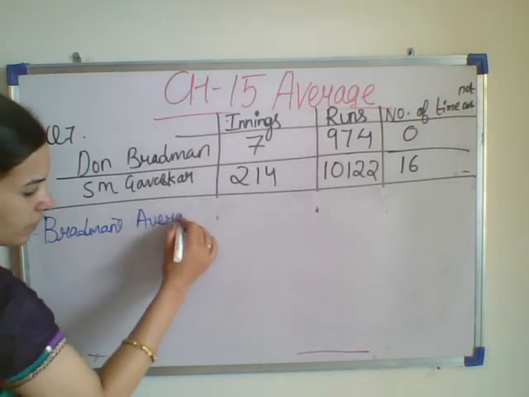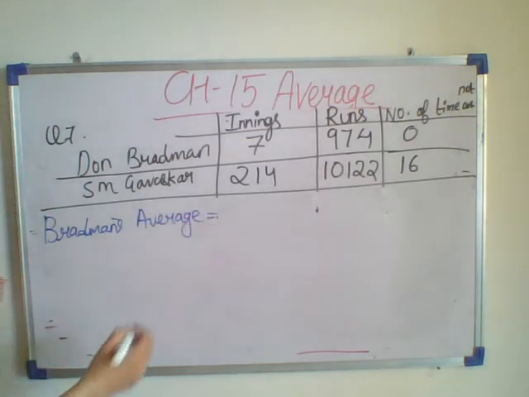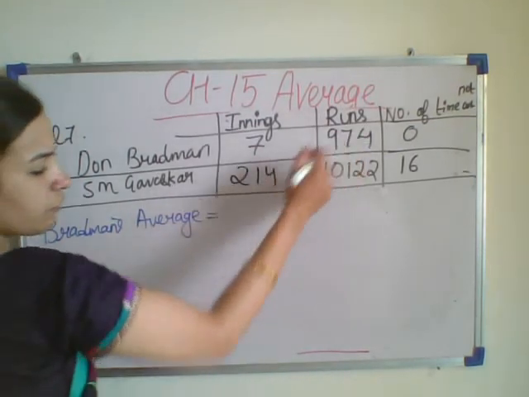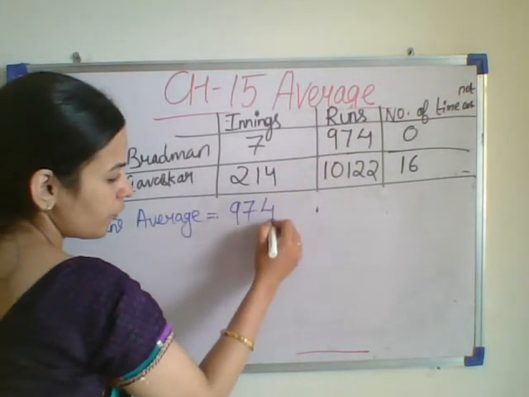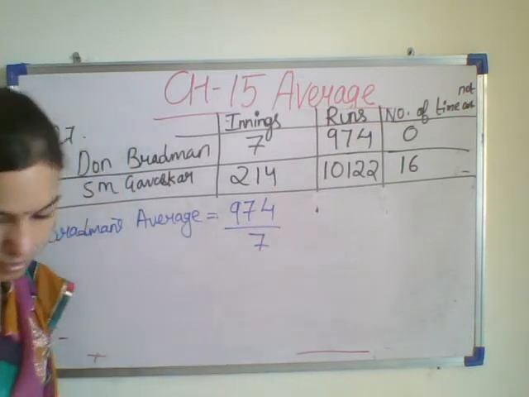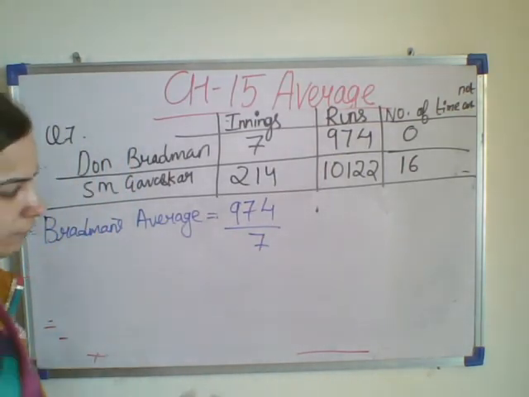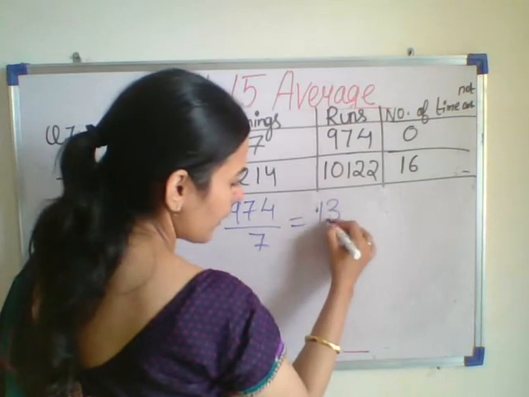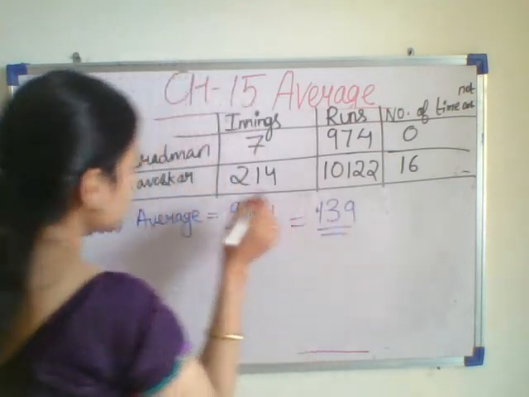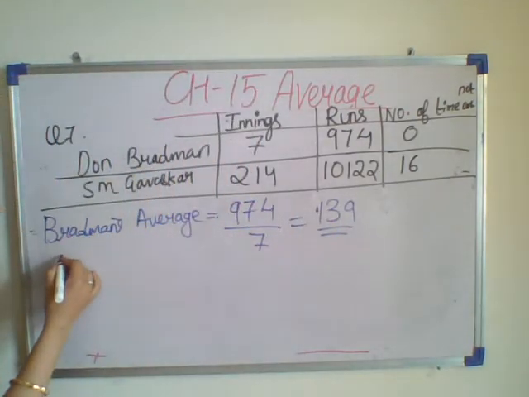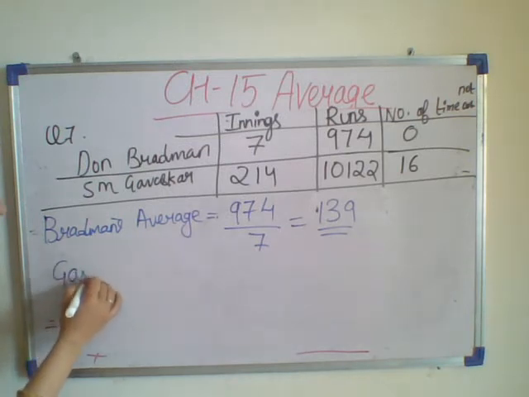How to find the average? We will divide 974 by 7. If we divide 974 by 7, we will get 139. So this is the average of Bradman.